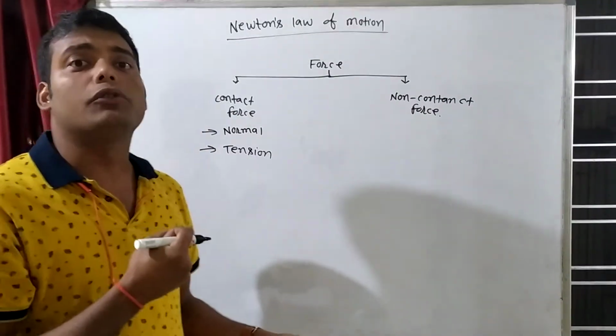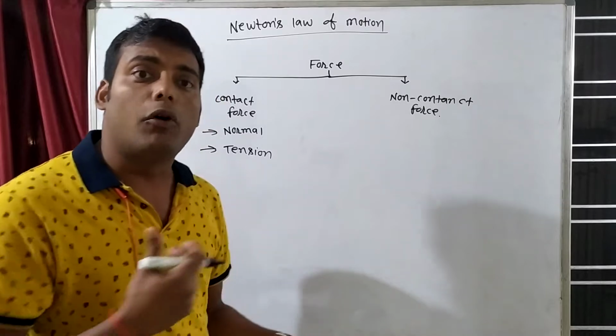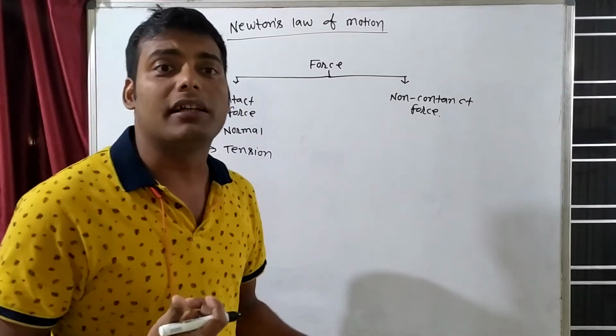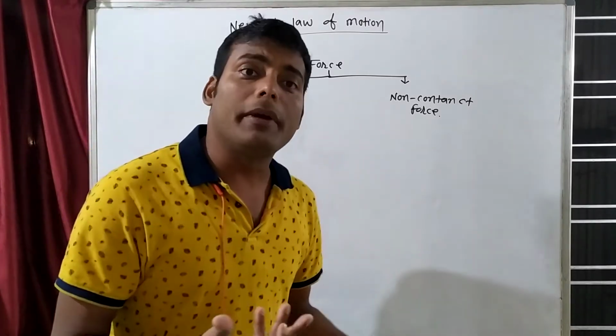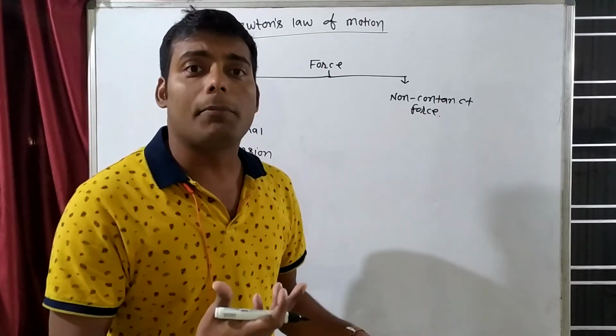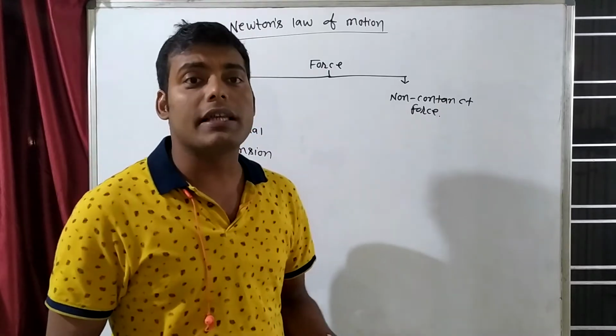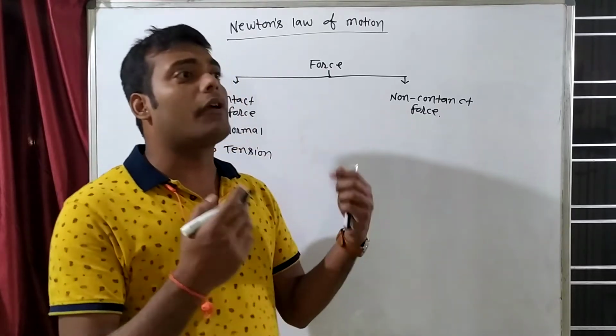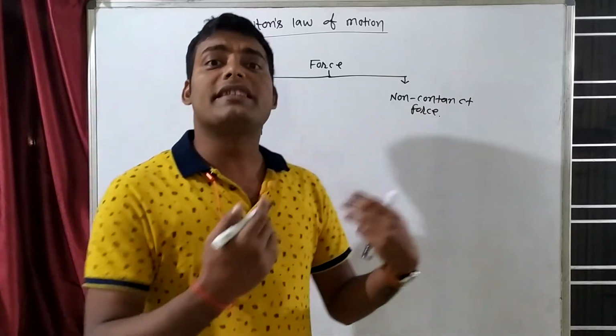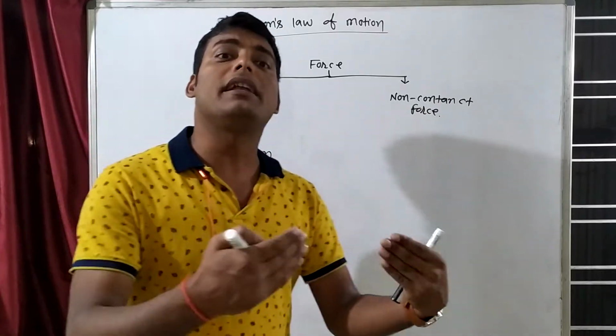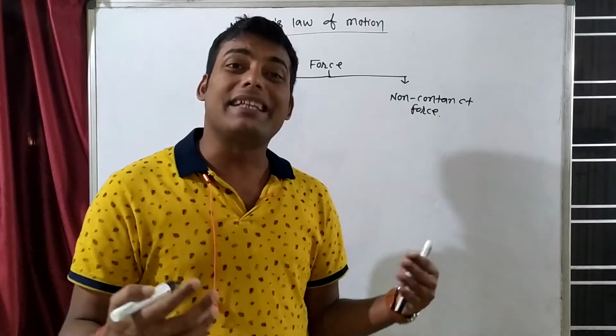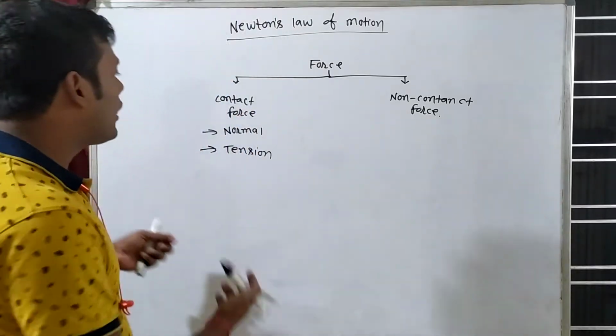When we want to open the door, we have to be in contact with the door, then only we can apply force. Or when we hit a ball for a sixer, our bat should be in direct contact with the ball. That is a contact force example.